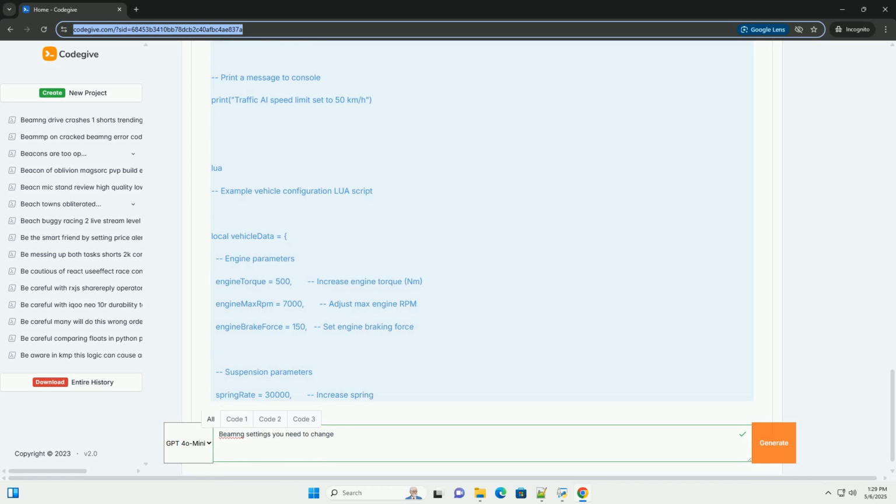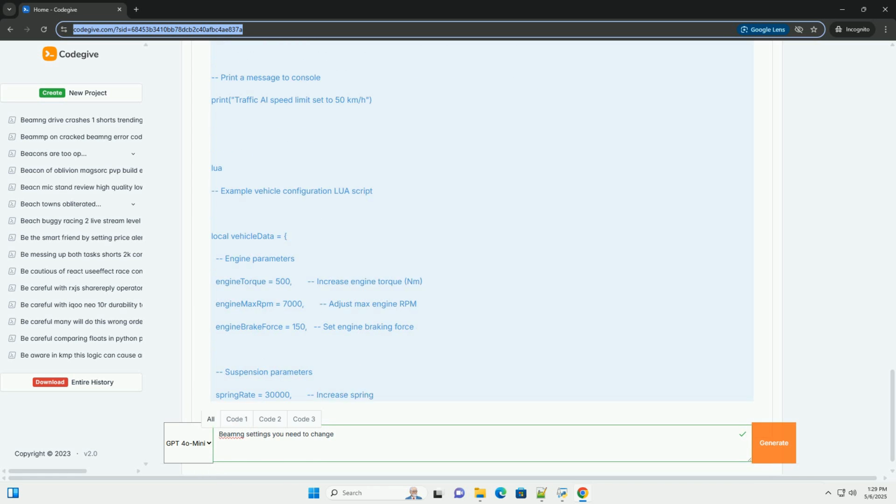Important BeamNG.drive Lua libraries. Core: this core library provides access to fundamental game functions, like managing entities, vehicles, objects, manipulating the physics engine, and handling game events. Drivetrain: specific to vehicle physics, provides functions for managing engine torque, gearboxes, differentials, and other drivetrain components. Camera: used for controlling the in-game camera.